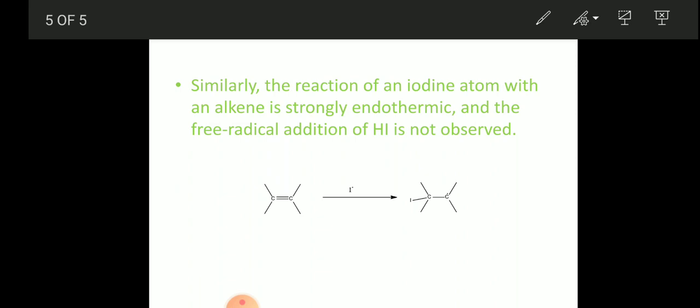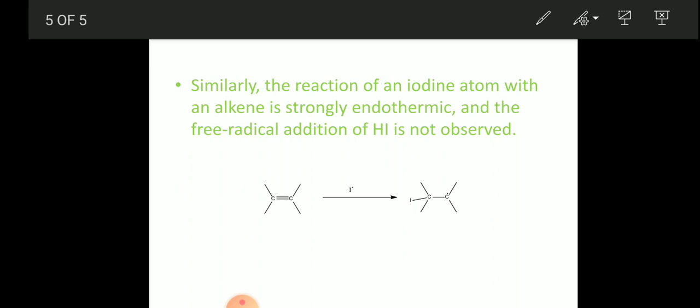Okay. Can we observe this anti-Markovnikov product in the addition of HCl or HI? No, we cannot. Why? Because the steps involved in HCl or HI addition in the presence of peroxide are endothermic, so we need to supply energy, and they preferentially go by the ionic mechanism, not the free radical mechanism.